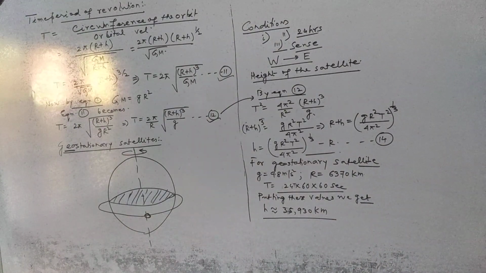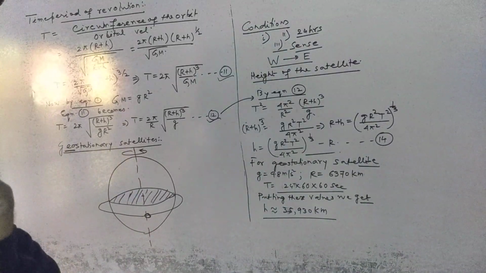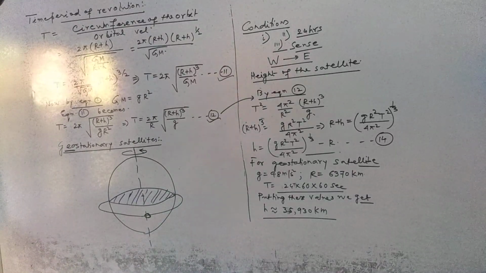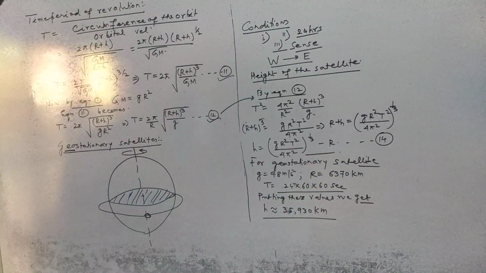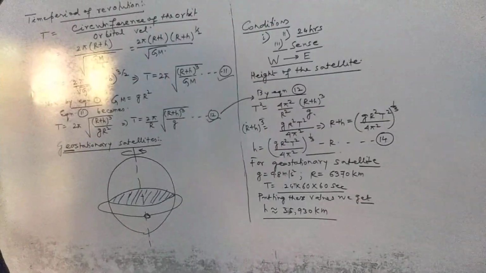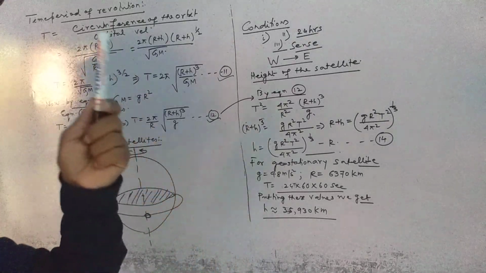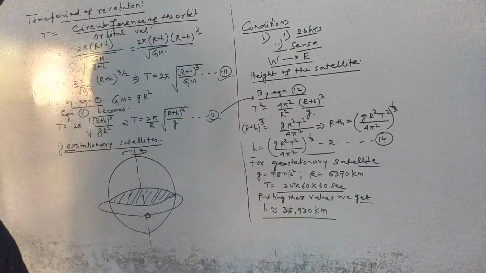This is the height of the geostationary satellite. Understood? So this is all about the geostationary satellite. We can say that for a geostationary satellite, the above conditions should be satisfied, and the satellite must revolve in an orbit at approximately this height from the surface of the earth.